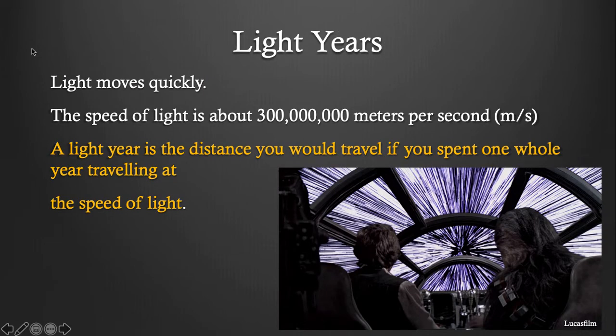So here's the deal with light years. Light moves very quickly. The speed of light is about 300 million meters per second. A light year is the distance you would travel if you spent one whole year traveling at the speed of light.